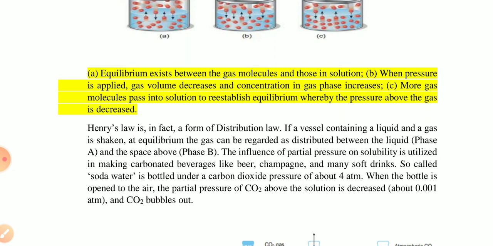In this condition, the partial pressure on solubility is utilized in making carbonated beverages like beer and other soft drinks. This law can be applied to refilling a soda water bottle under a carbon dioxide pressure of 4 atmospheres. When this bottle is opened, the partial pressure of CO2 above the solution decreases to about 0.001 atmospheric pressure and CO2 gas will come out.